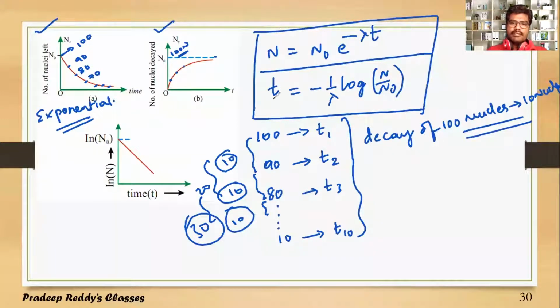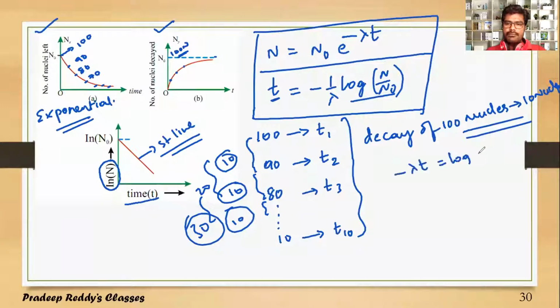Now coming to this graph, time t and log of N by N naught. If you plot a graph for log N with respect to time, you will get a straight line, because we are taking the log, so it is not exponential. You can reframe this equation as minus lambda into t is equal to log of N divided by N naught.